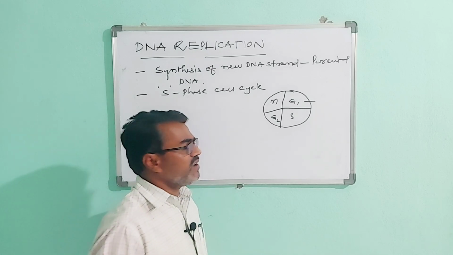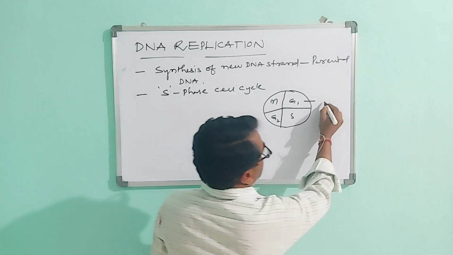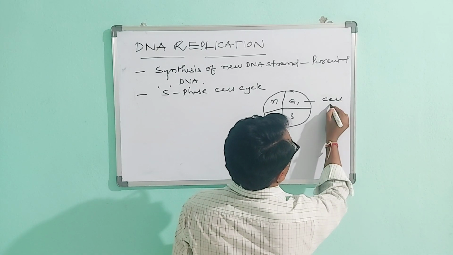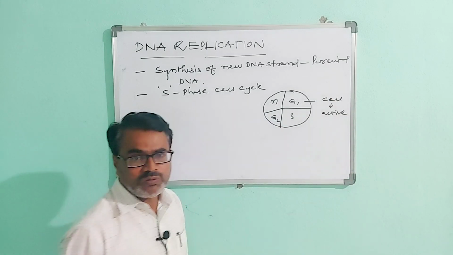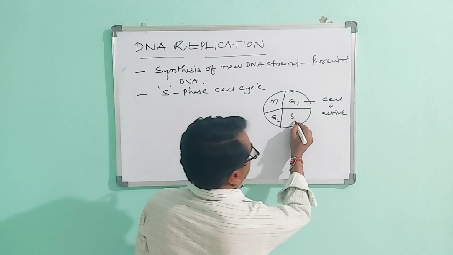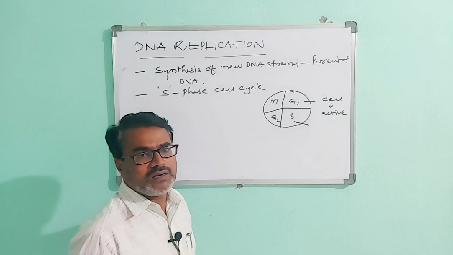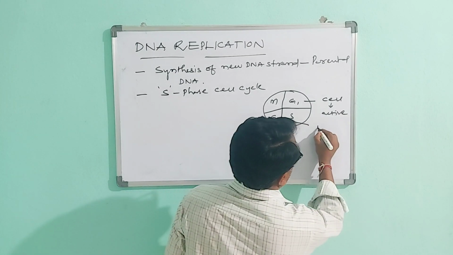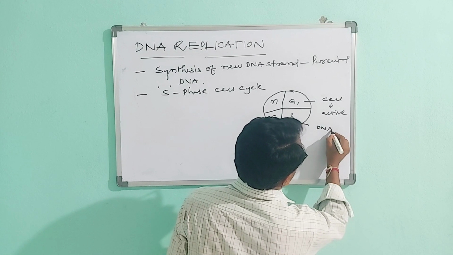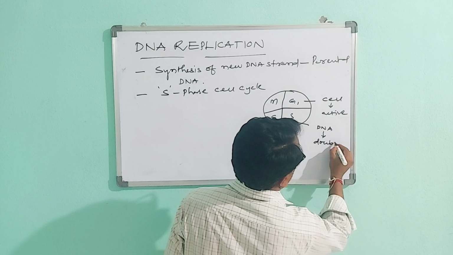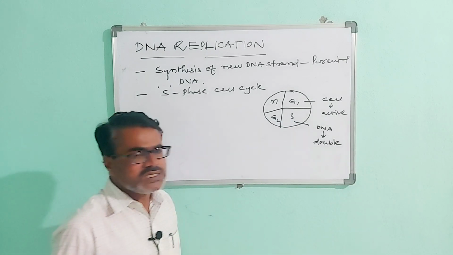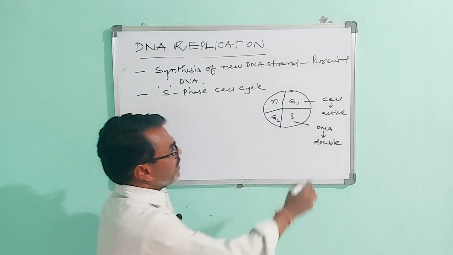In the G1 phase of the cell cycle, the cell is metabolically active. Then in the S phase of the cell cycle, the amount of DNA is doubled.